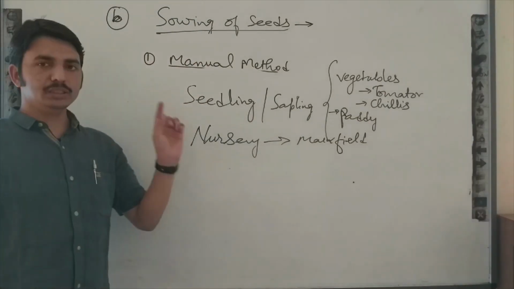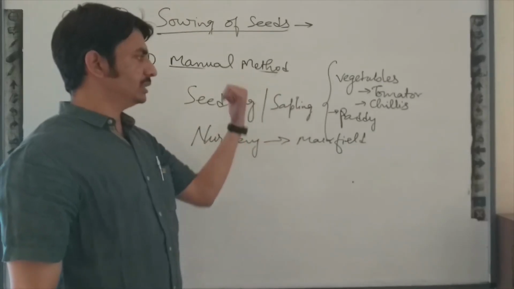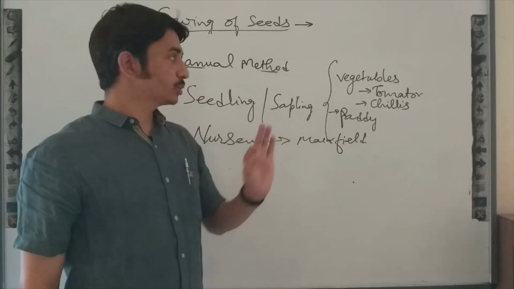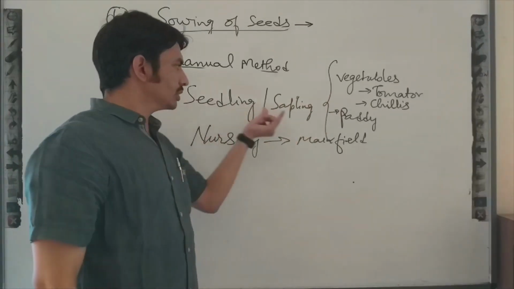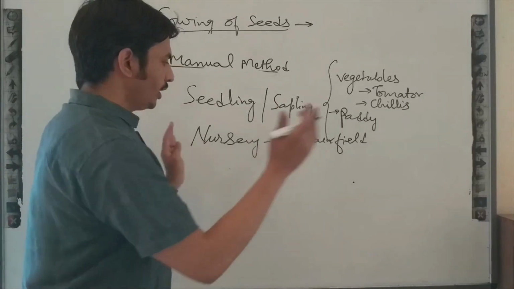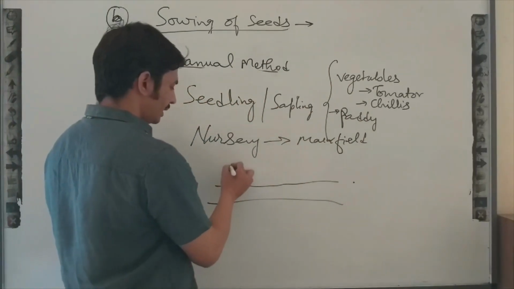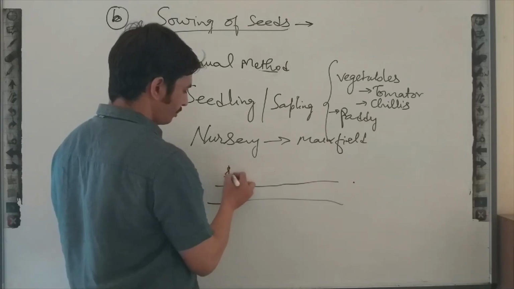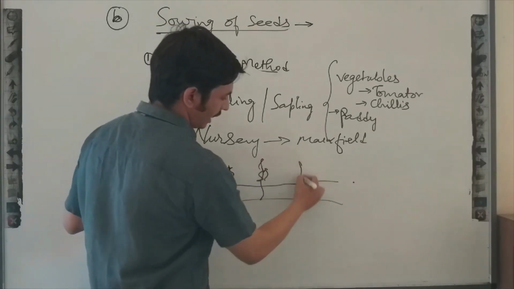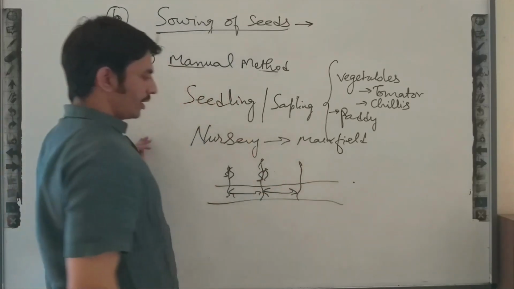This process is also performed by hand, but it has advantages, because we are transplanting seedlings or saplings, so we can maintain equidistance. This is our field, so we can transplant one plant, two plants like that, and maintain a uniform gap between plants.